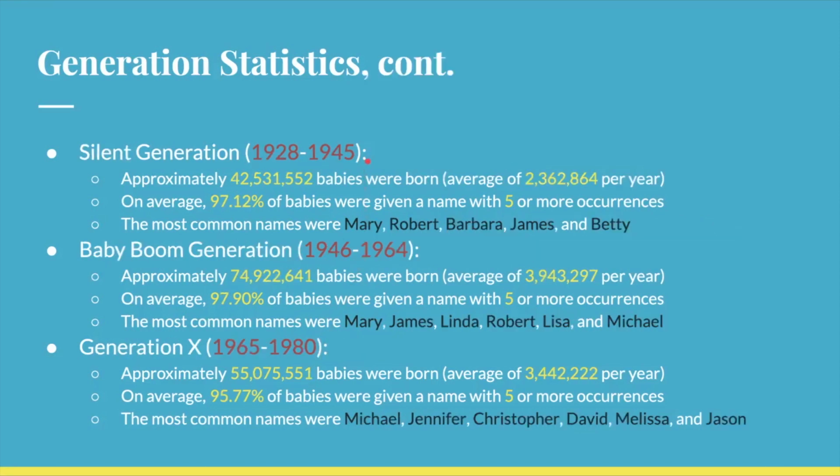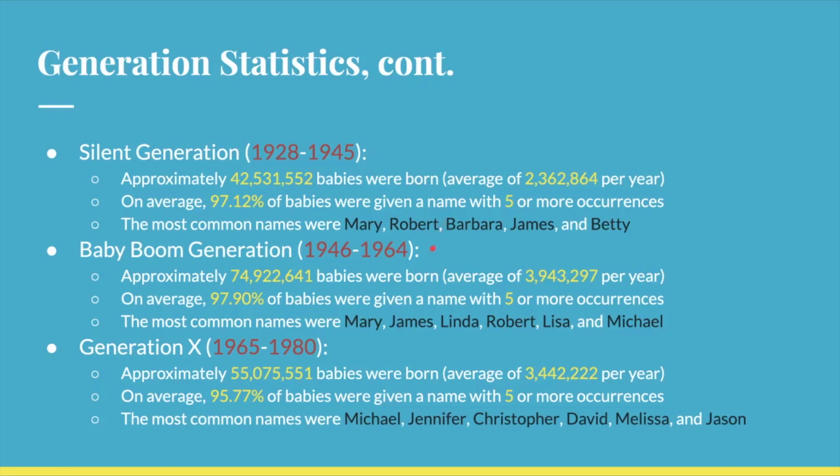And after that was the silent generation, born from 1928 to 1945. Approximately 42.5 million babies were born, with an average of 2.3 million per year. On average, 97.12% of babies were given a name with 5 or more occurrences, and the most common names were Mary, Robert, Barbara, James, and Betty.